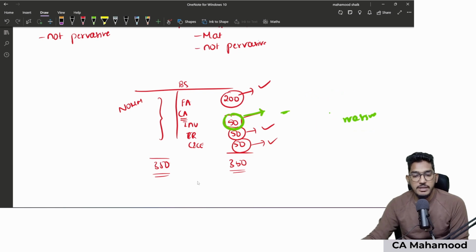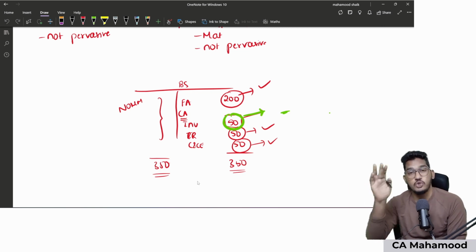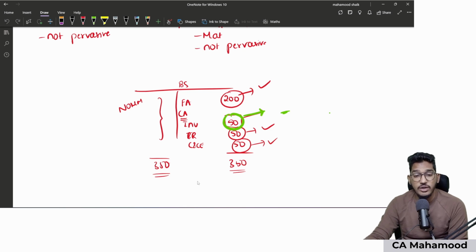Assume I am conducting audit of this particular company. Here also I have started performing audit procedures. I verified fixed assets, no misstatement. I verified trade receivables, no misstatement. I verified cash and cash equivalents, no misstatement. I verified equity and liabilities, no misstatement. But in inventory, I am not able to verify 5 crores worth of stock. In the previous case, I told auditor found a misstatement by verifying it. But here what I am telling is, I am not at all able to check the stock only. I am not able to verify the stock worth 5 crore rupees. So I am not in a position to obtain sufficient and appropriate audit evidence. Out of 50 crores, 5 crores worth of stock, I am unable to obtain audit evidence.